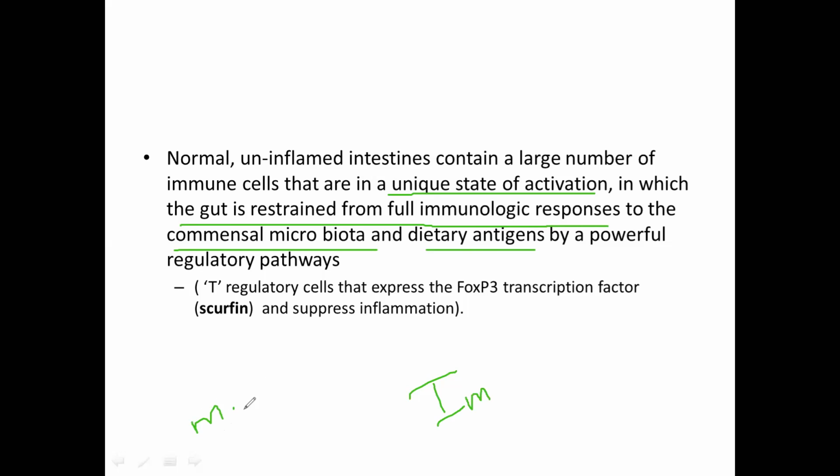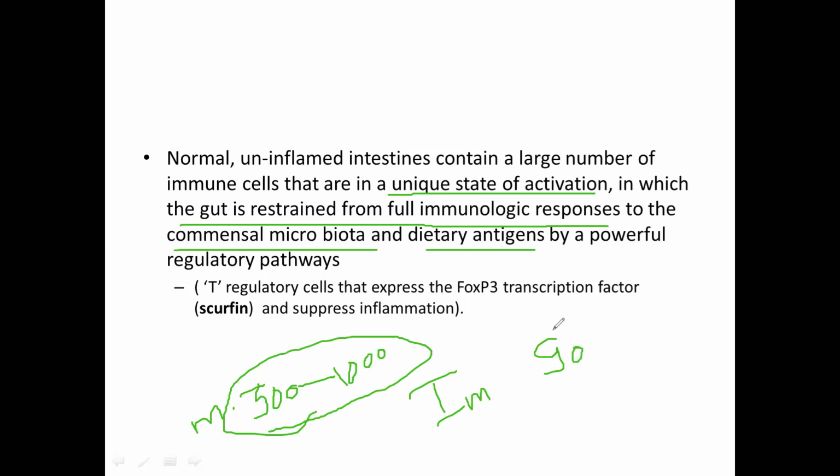So in our body, you all know, there are nearly 300 to 1000 different species of microorganisms. They are already present in our gut, so they are commensal, right? There are nearly 300 to 1000 different species, but nearly 90% of these commensal microorganisms belong to only 30 to 40 different species. So definitely it is a different scenario, but you should understand that there are nearly thousands of varieties of microorganisms present in our intestine, but there is no immunological response against these microorganisms.